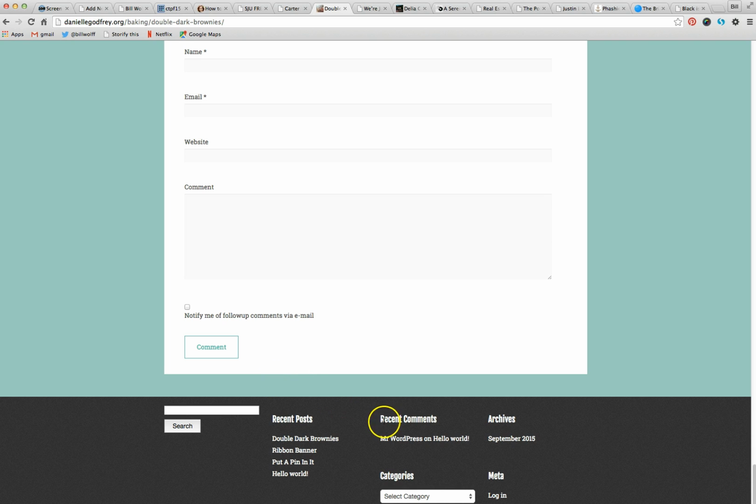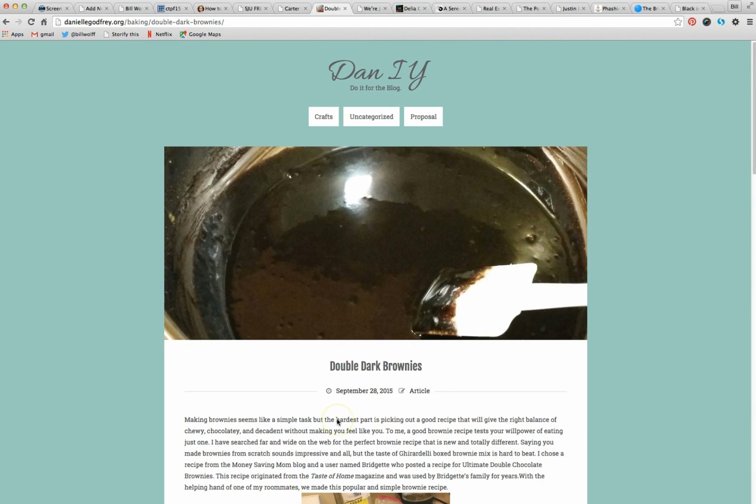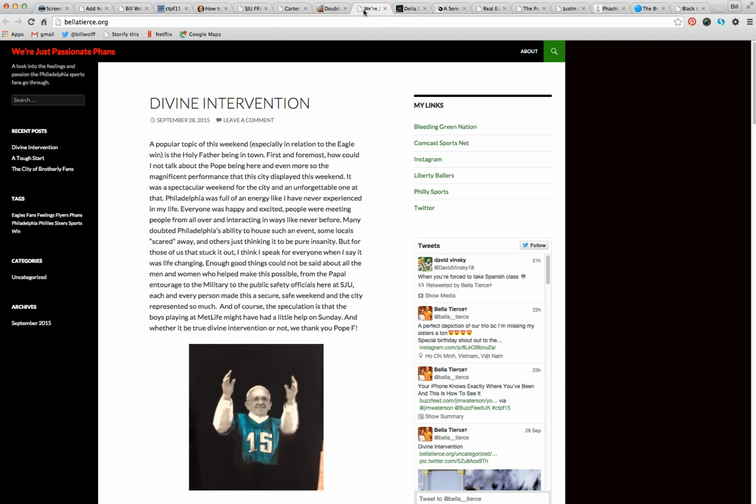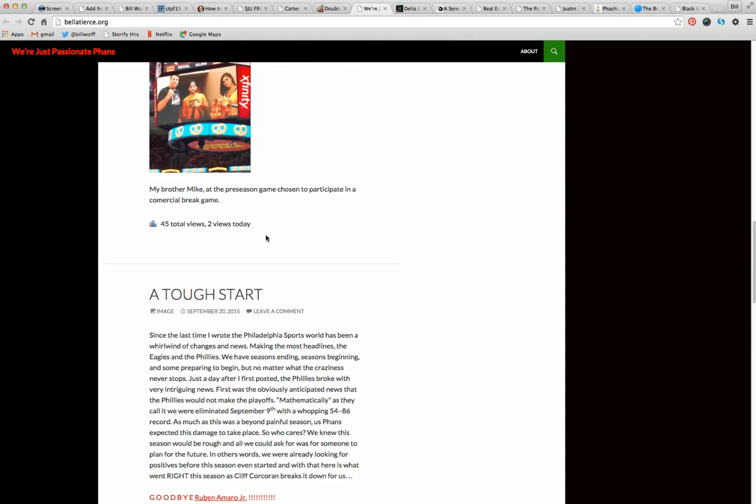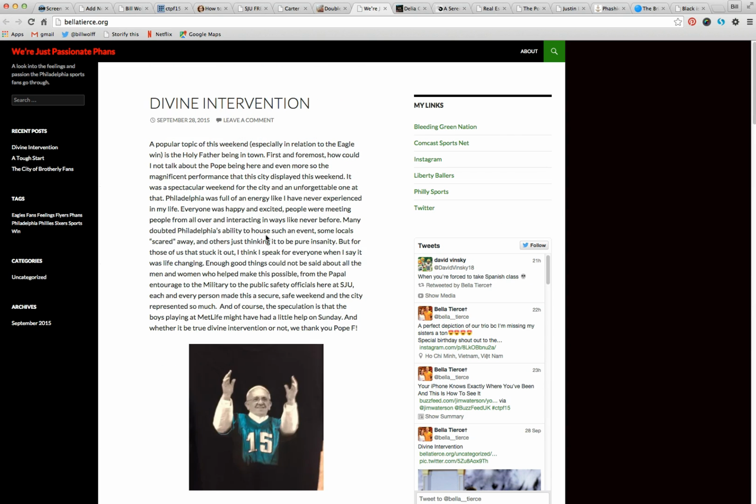We need an about page. There is none to be seen. Okay, let's click on, "We're just passionate fans, Bellatiers." This theme, for some reason, in Firefox, makes Firefox run like molasses, just slow like molasses. So you might want to think about choosing a new theme. It doesn't look very passionate.